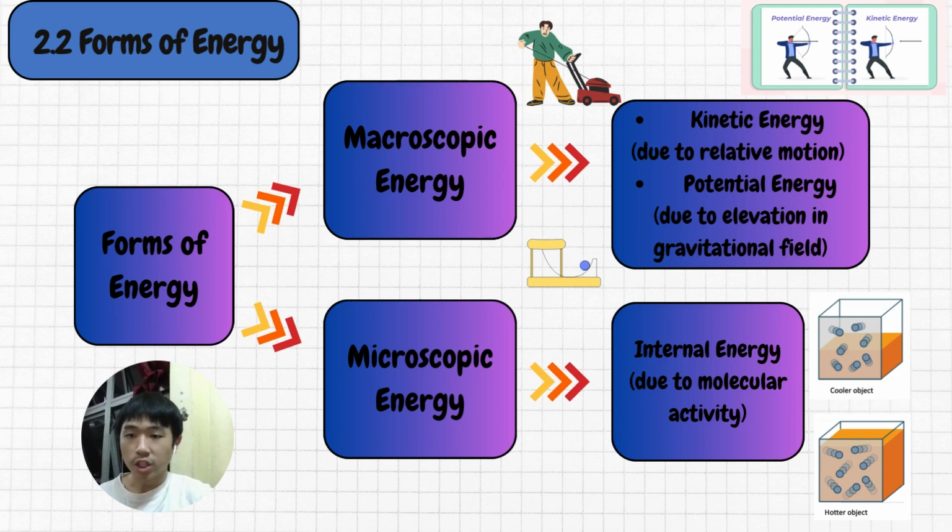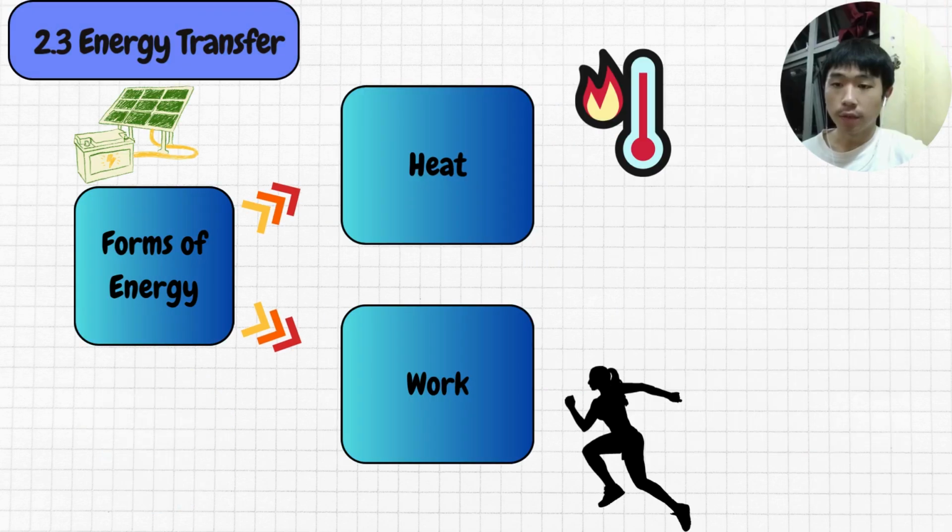We have two forms of energy, which are macroscopic energy and microscopic energy. Under macroscopic energy, it involves kinetic energy and potential energy. Kinetic energy is due to the relative motion, while potential energy is due to the elevation in a gravitational field. Under microscopic energy, it only involves internal energy, which is due to molecular activity.